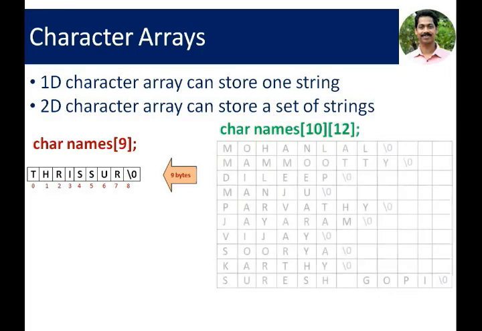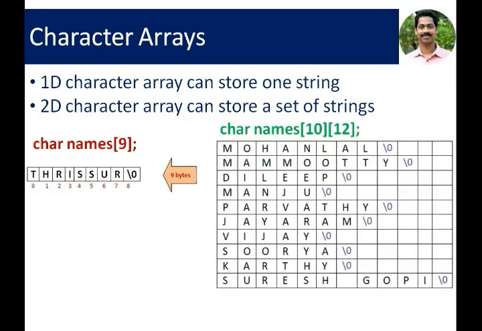Then another example is also mentioned here. char names[10][12]. 10 is the number of rows, 12 is the number of columns. Here, each row can be used to store one string. Each row can hold a maximum of 12 characters including \0. A set of names are stored in the sample array. These are some names, each ending with \0.